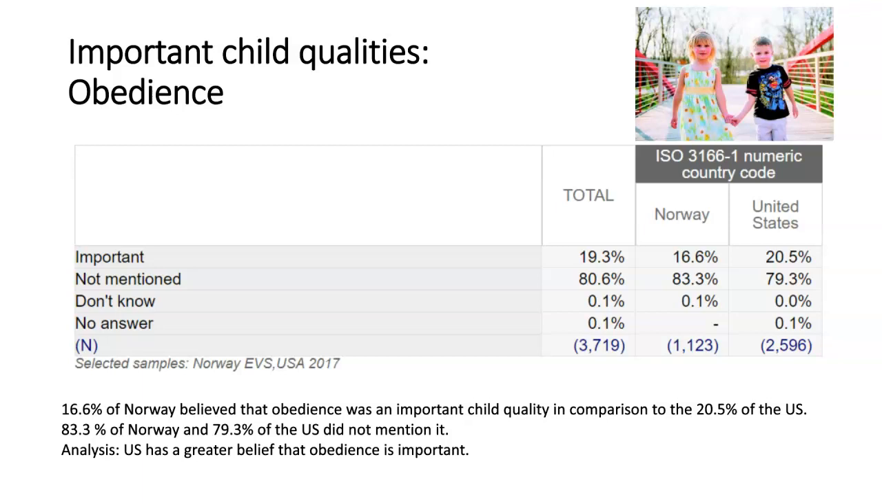Obedience. 16.6% of Norway believed that obedience was an important child quality in comparison to 20.5% of the U.S. 83.3% of Norway and 79.3% of the U.S. did not mention it. Analysis: the U.S. has a greater belief that obedience is important.